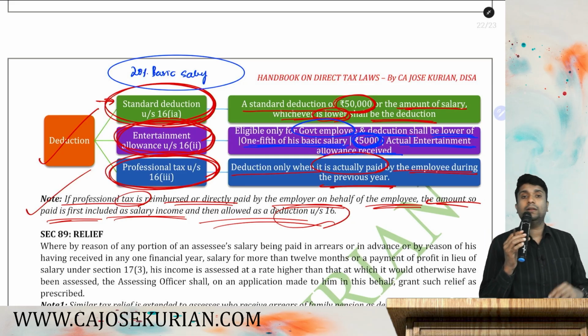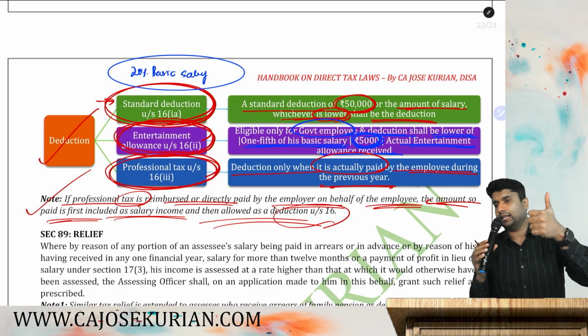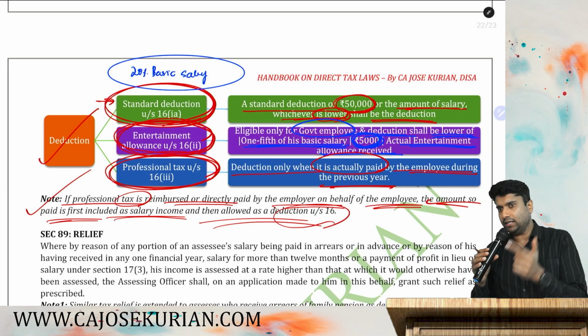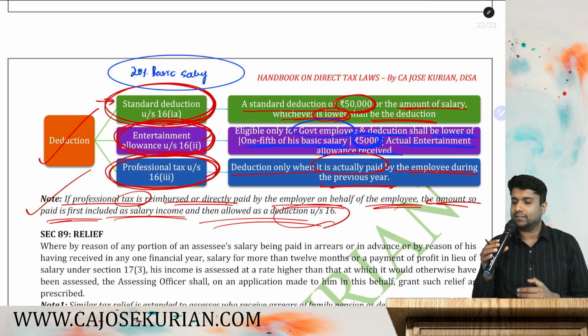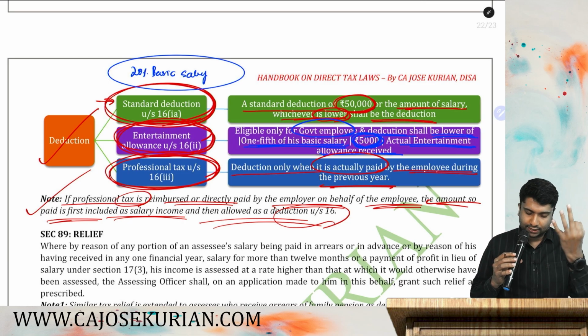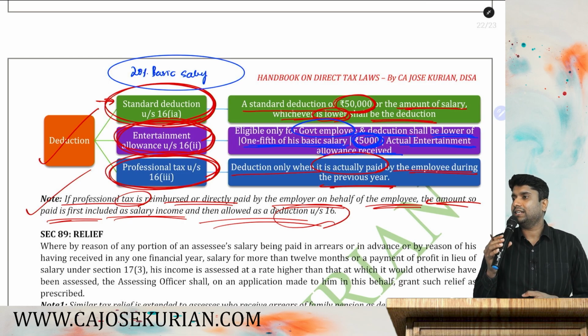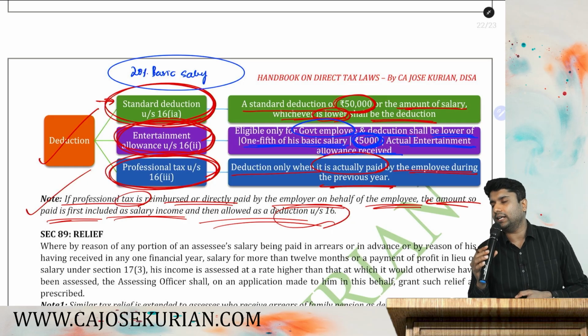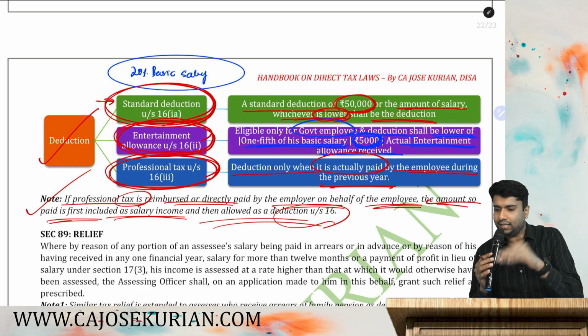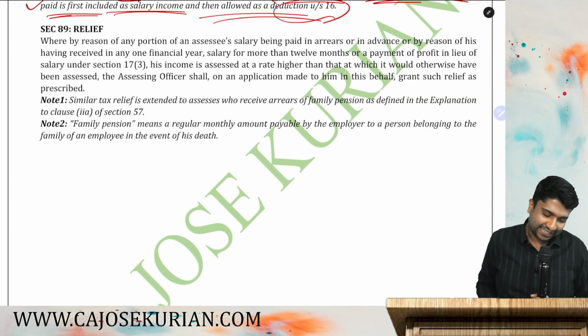How much is the deduction? 20% of your basic salary or rupees 5,000 or actual entertainment allowance received, whichever is lower. Then the third one, professional tax. Professional tax, if you are paying it from your pocket, then that amount paid by you is allowed as a deduction. So, what is 89 relief?